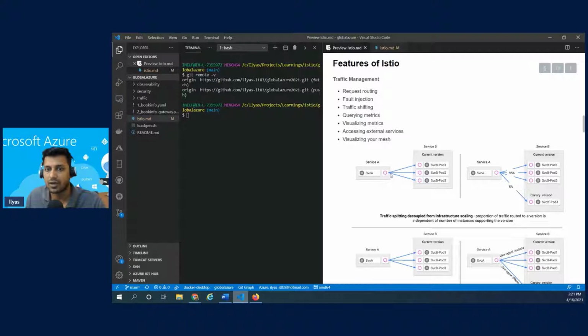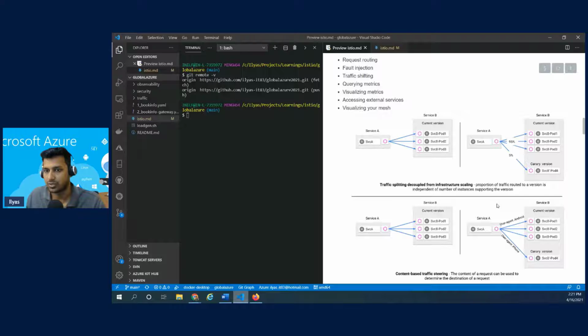So we could define how the service can connect to multiple different services. Or in case I want to introduce this canary version, and I want to send 95% of my traffic to this and only 5% of the traffic here, I will be able to do that as well.